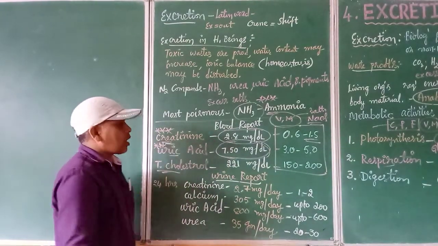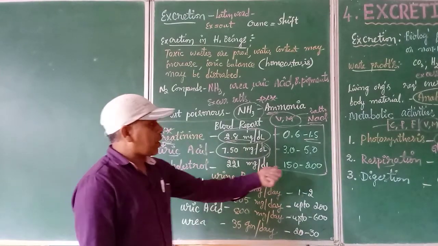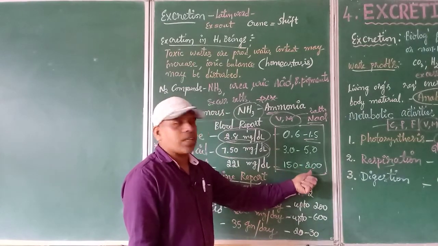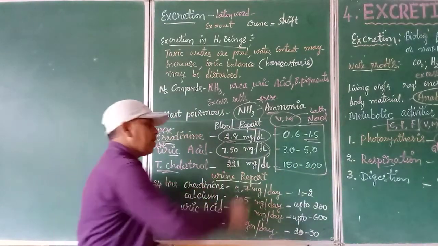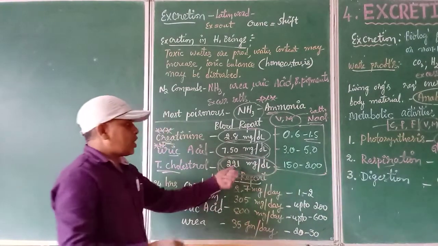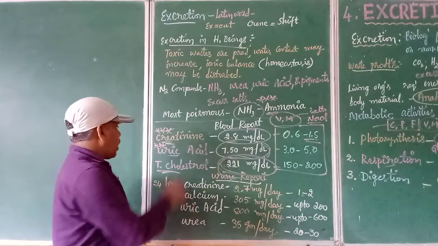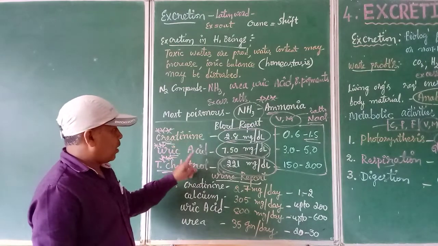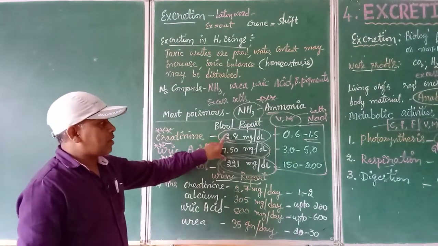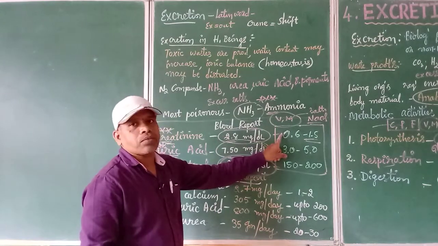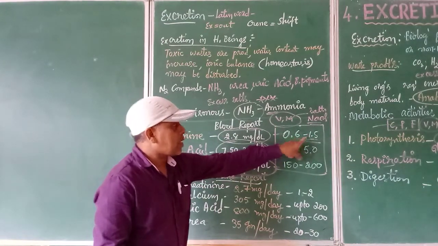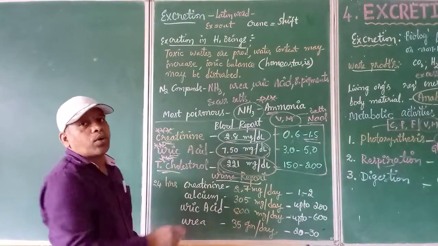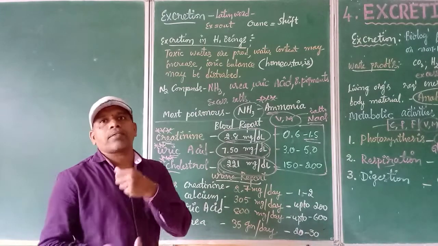Next, coming to cholesterol. The total cholesterol should be between 150 to 200 in a normal healthy person, but the value has crossed the standard value. Here it is 221. Again, this shows us something dangerous. So if you see in the blood report, there are 3 such substances at danger levels, more than the standard values. The standard values are given at the end. Compare the reported value with the standard value, and you can see what type of problem it is. By seeing this report, we can say what that particular person is suffering from.